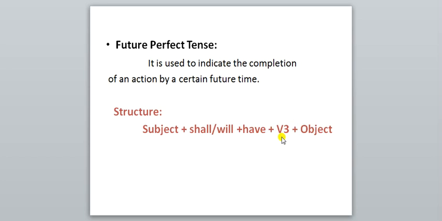In perfect tense, present perfect, past perfect, future perfect, we use past participle of verb. You have to always remember it. In continuous tense, maybe in present continuous, past continuous, future continuous, what is here? Present tense verb with ing is used.